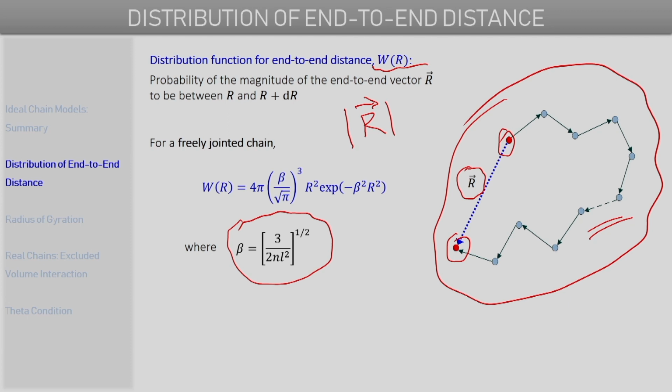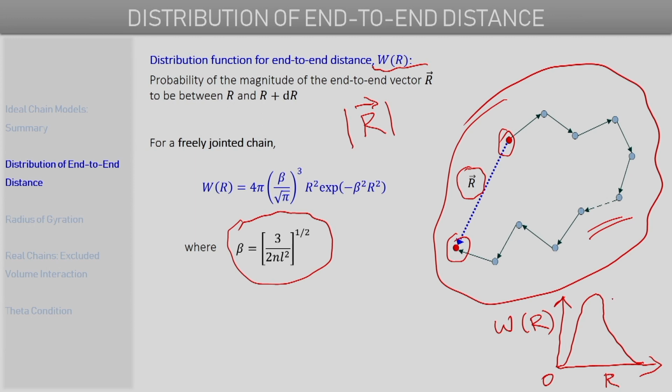If we plot this function W(R) as a function of the end-to-end distance r, it will go through a maximum and then decay at longer r's. The distribution of end-to-end distances shows a maximum, and of course for very large values of r, the probability that the two ends are separated by such a large distance is small.